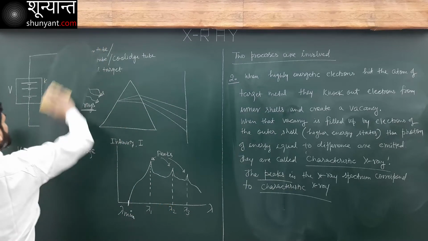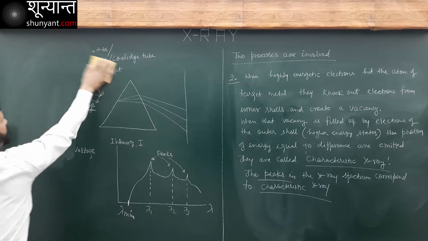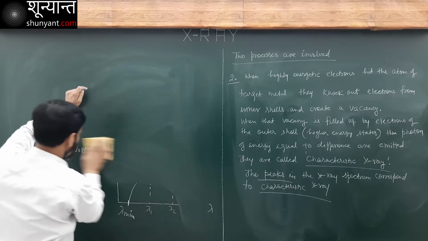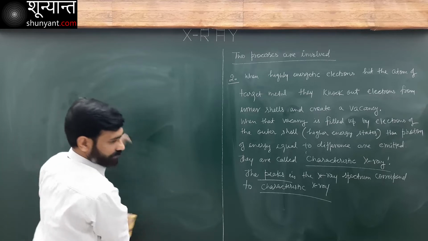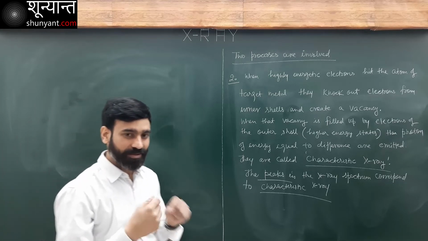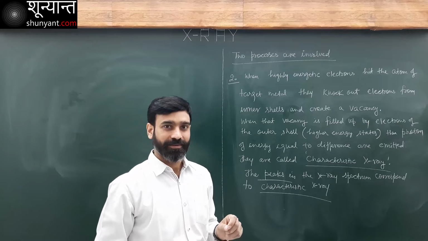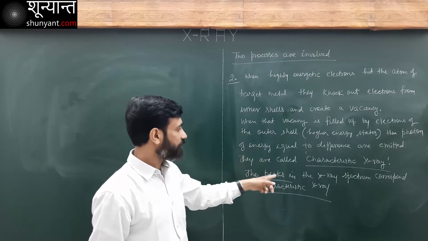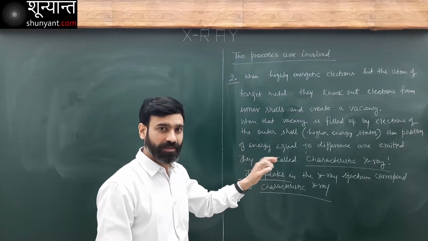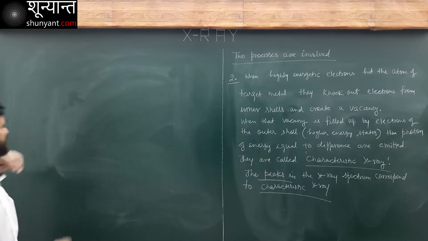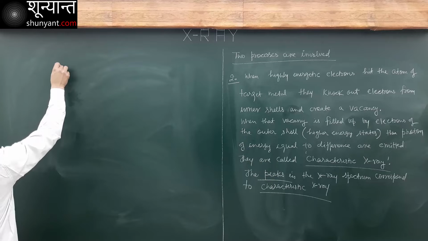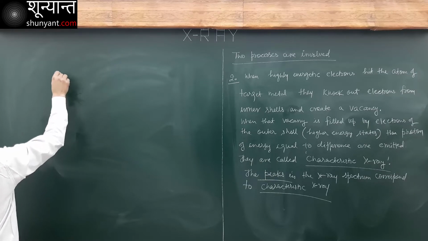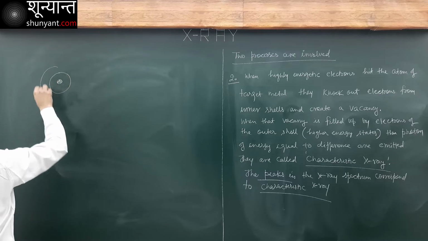Let me clean all of this. So continuous and characteristic, two types of X-rays. They have different origins. The continuous and characteristic, so those peaks refer to characteristic X-ray. Now what happens is like this. I have this atom here. This is my nucleus. There are many shells here.